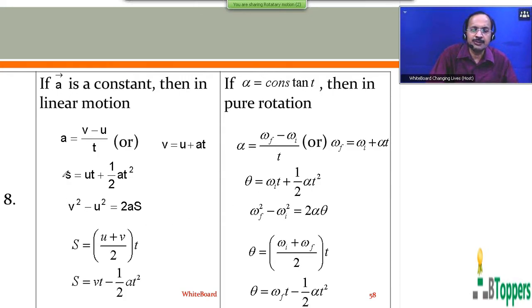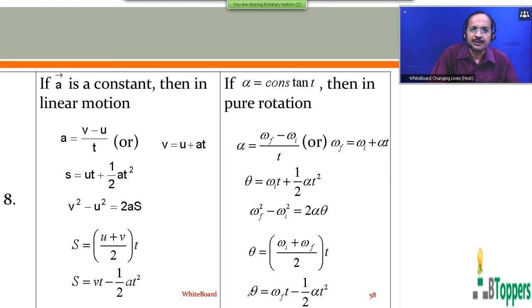And for a body moving in a straight line path with uniform acceleration, the other equations of motion which we have discussed in kinematics are s equal to ut plus half at square, v square minus u square equal to 2as, and displacement is equal to u plus v by 2 into t, that is average velocity into time. And similarly, s equal to vt minus half at square.